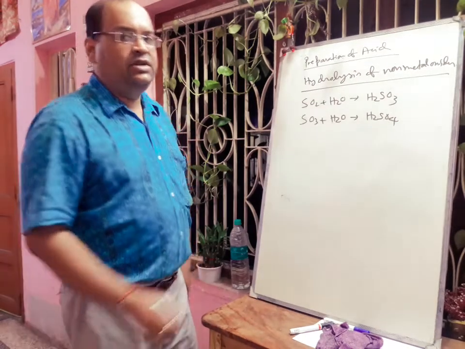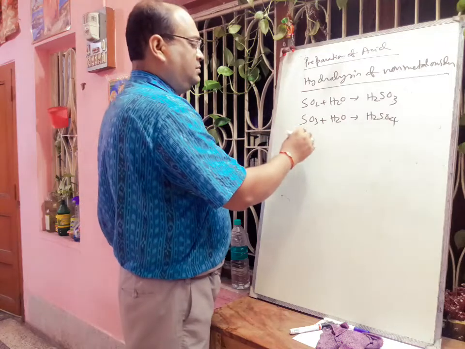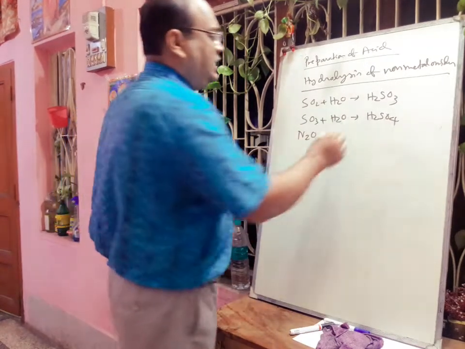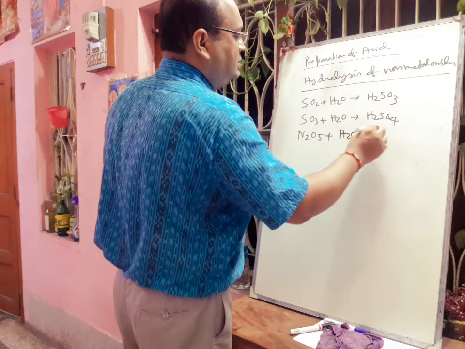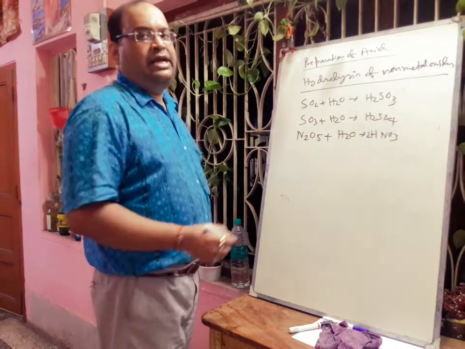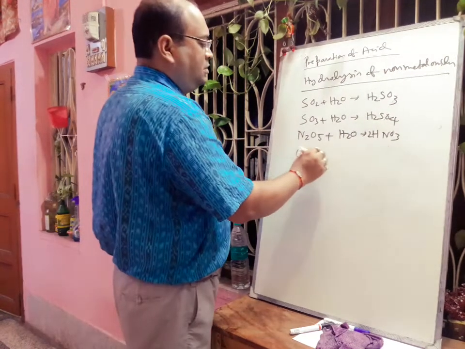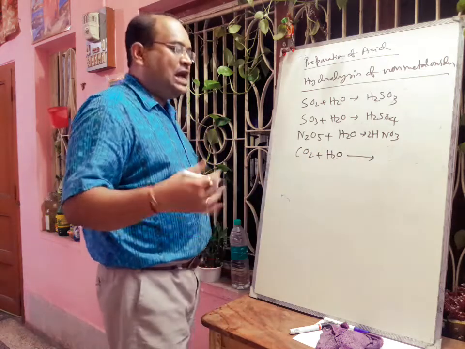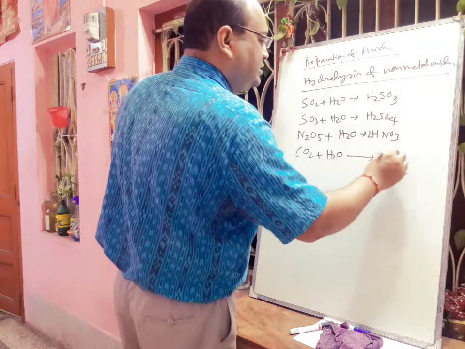And next we will discuss N2O5. N2O5 will react with water forming nitric acid, 2HNO3. Next, carbon dioxide will react with water at low temperature and high pressure, that will produce carbonic acid.